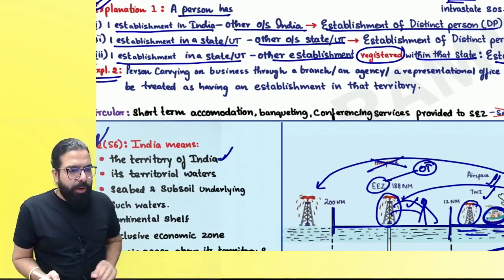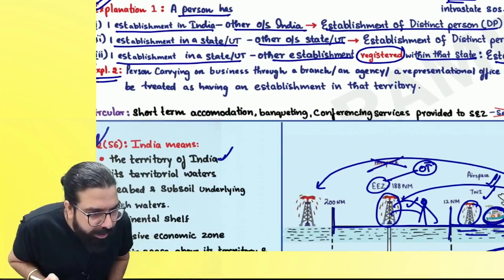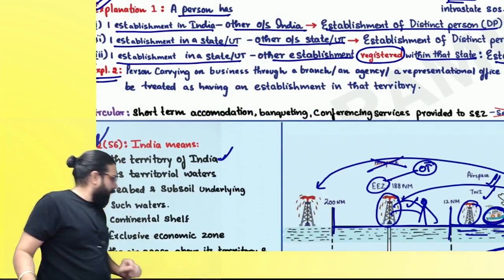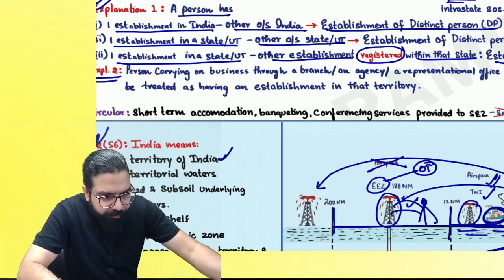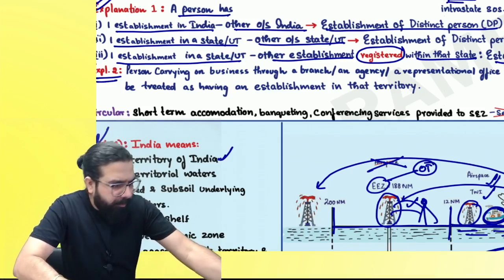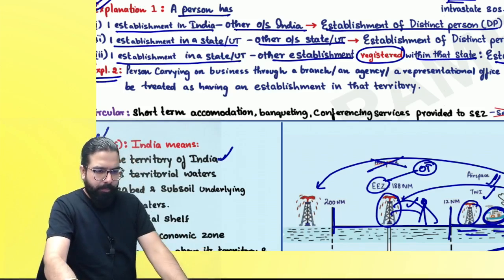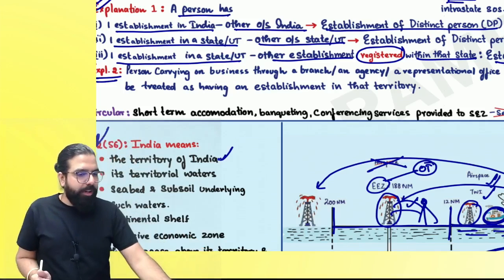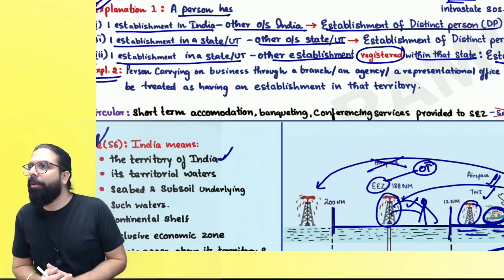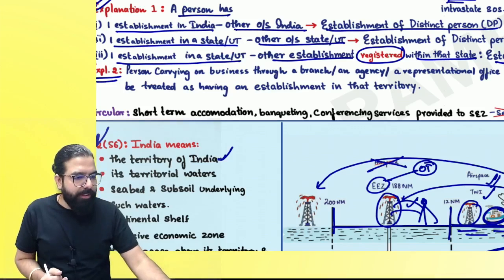Can we go ahead? The next one over here is the explanation. What does the explanation say? The explanation goes ahead and says, just a minute, everyone. Battery seems to be low. Just a minute. So we are talking about distinct person. What is distinct person talking about, everyone?